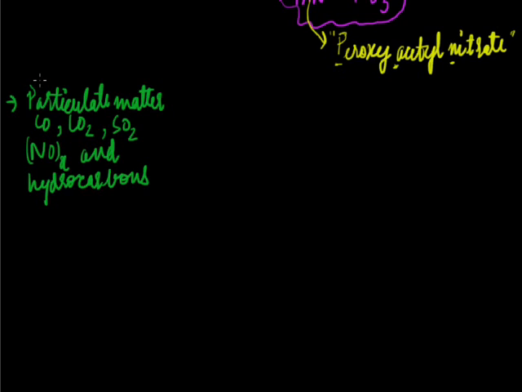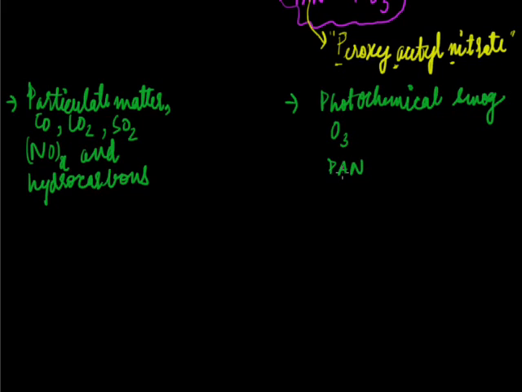Let's see the constituents of the secondary pollutants. It includes photochemical smoke, ozone, PAN. As I already told you, PAN is peroxyacetyl nitrate. These are the secondary pollutants.